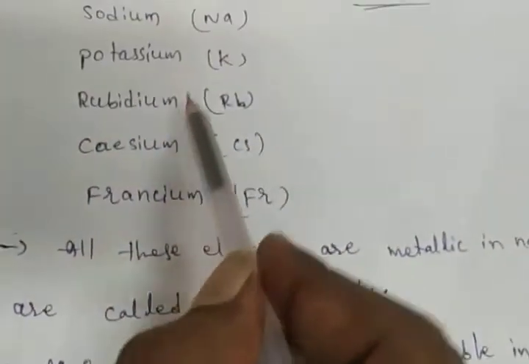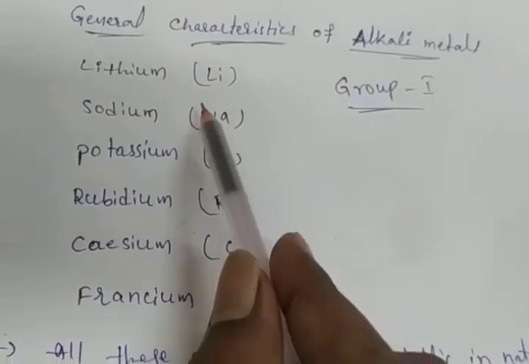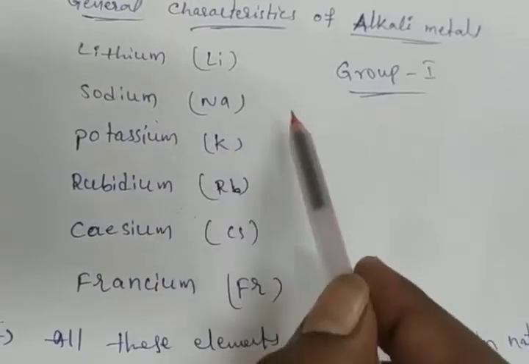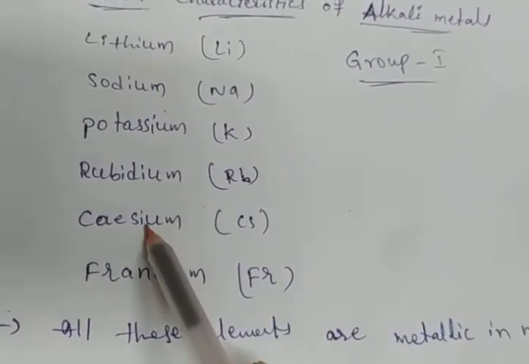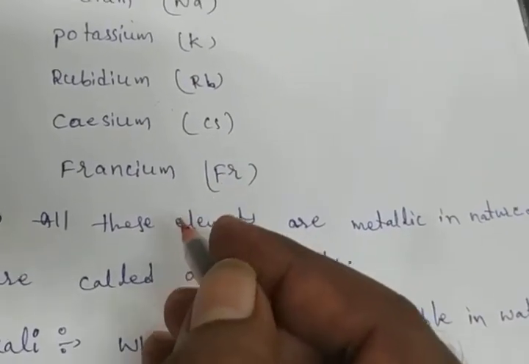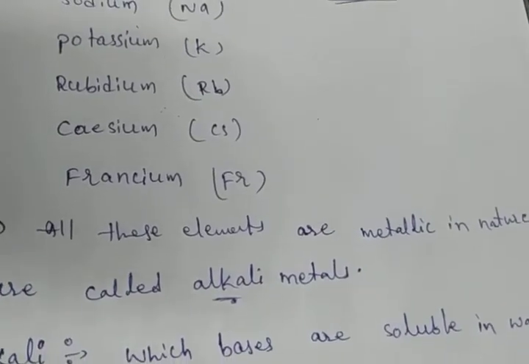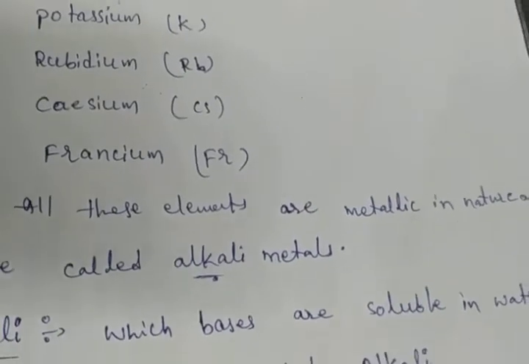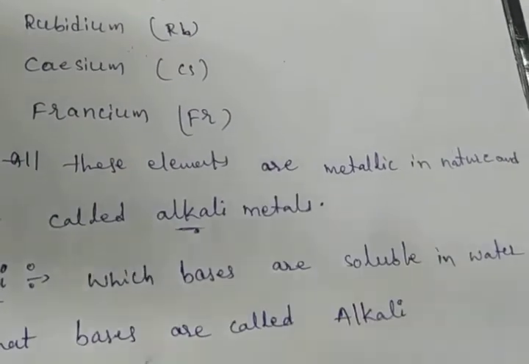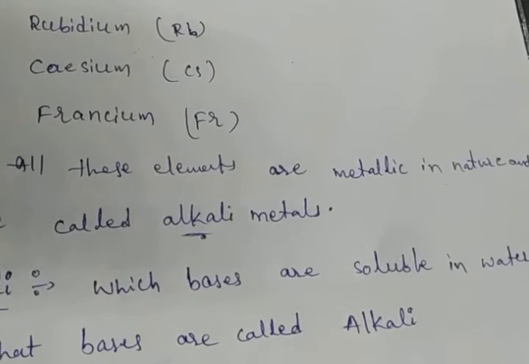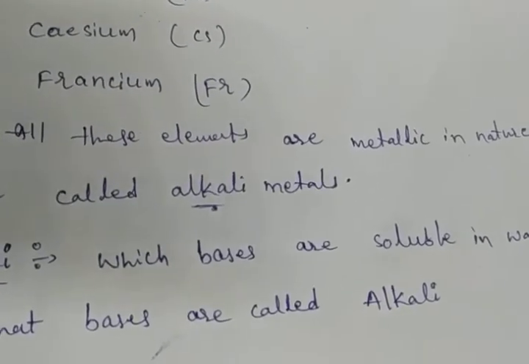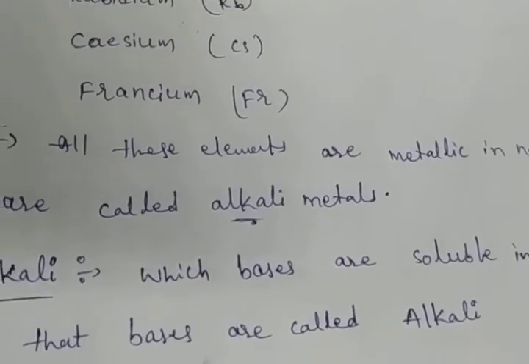For example, lithium hydroxide, sodium hydroxide, potassium hydroxide, rubidium hydroxide, cesium hydroxide, francium hydroxide. These hydroxides are very strong bases or alkalis. Alkalis means these hydroxides are soluble in water. That's why we call them alkalis. Why are we calling these alkali metals? Because their hydroxides are strong bases or alkalis.